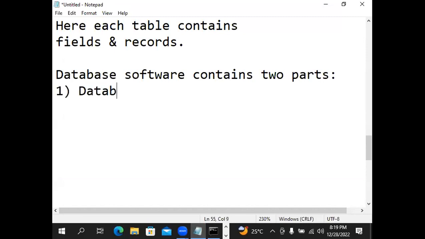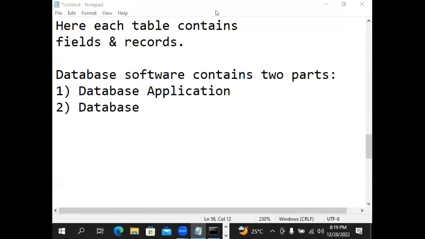One is the database application, and one more is the database. So whenever we install database software, two parts are installed.